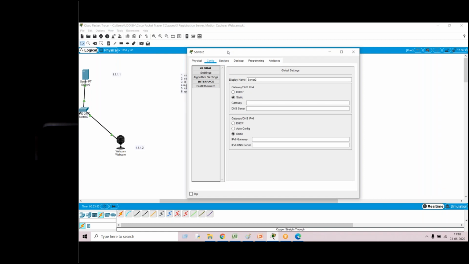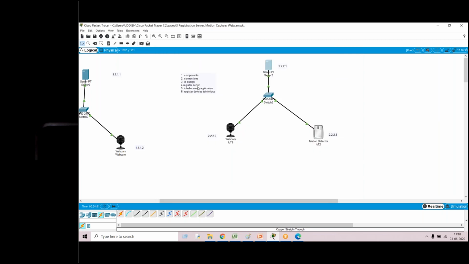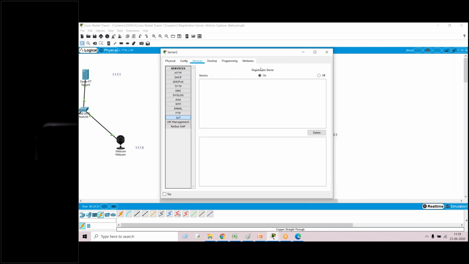You have registered the server, fourth step. Click on server, go to services. I have done it already, sir. Go to server, because check whether the server is in on state or off state.